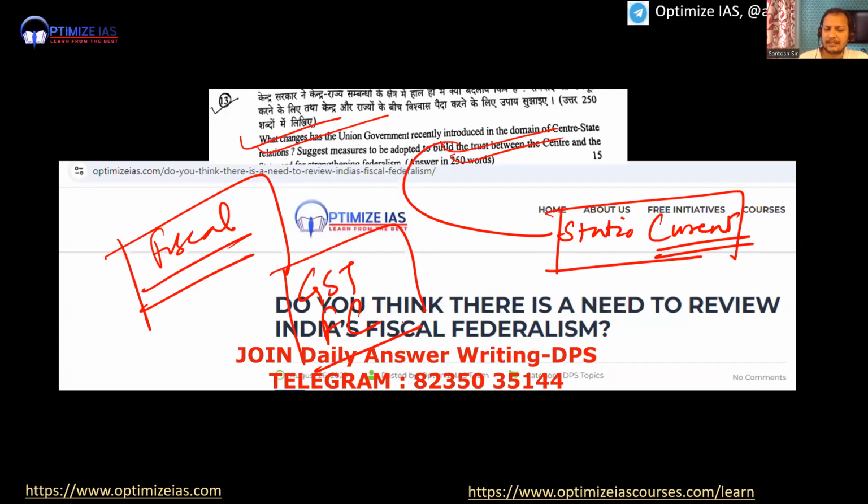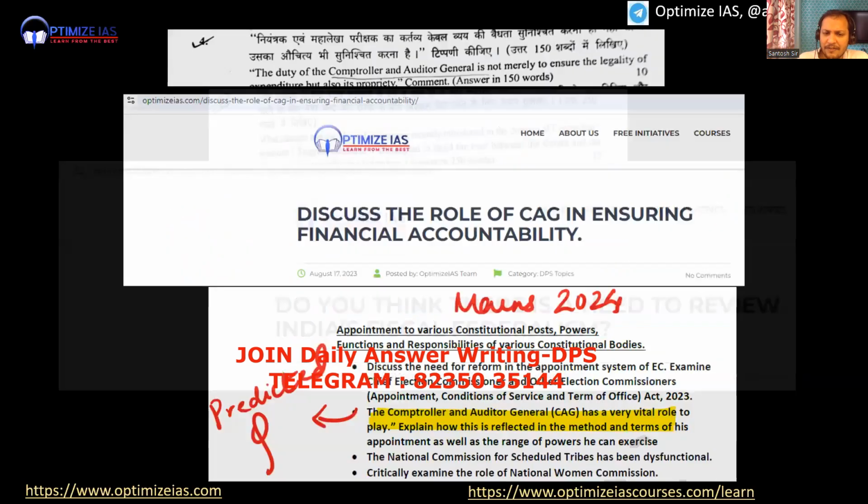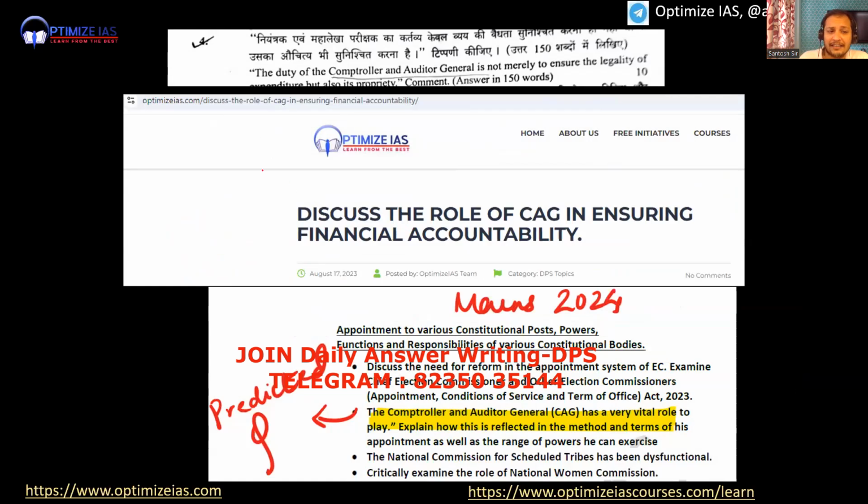You can see I have asked a question: do you think there is a need to review India's fiscal federalism? There are other issues also, like the concurrent list, the issue of centrally sponsored schemes, the issue of the governor, and the issue of bills passed by the state assembly which are referred to the President. So a lot of issues are there. Very easy, direct, static plus current affairs question. We have discussed this.